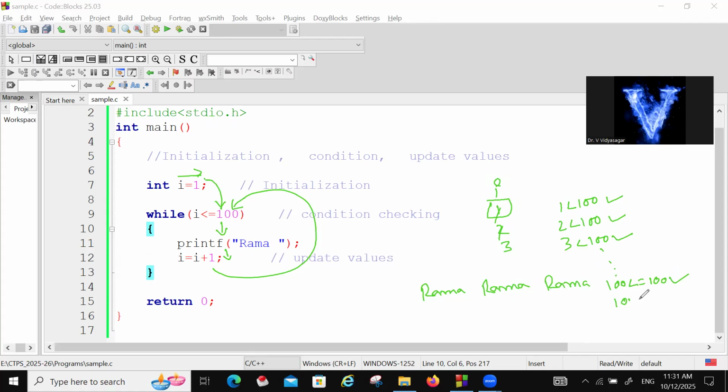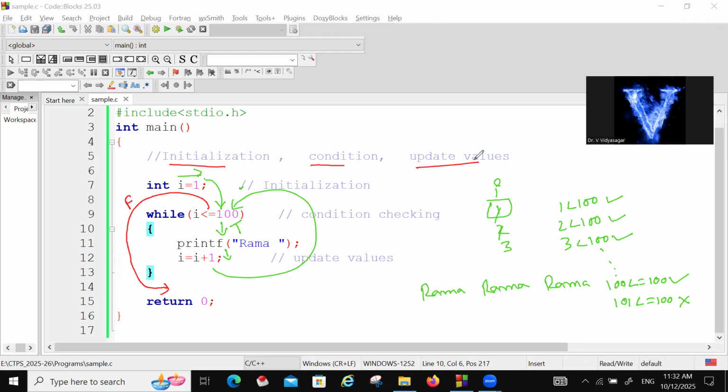Next it becomes 101. Is 101 less than or equal to 100? This is false. When the condition is false, it will come out. When the condition is true, it will enter the block. If the condition is false, it will directly come out. If the condition is true, it will go inside the block. So three steps are important for any loop: initialization, condition checking, and updating the values.